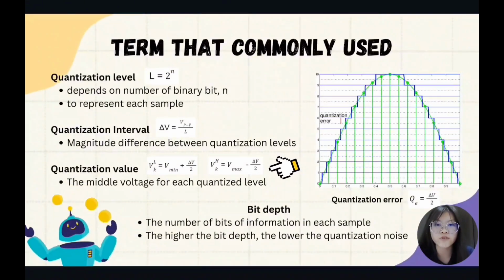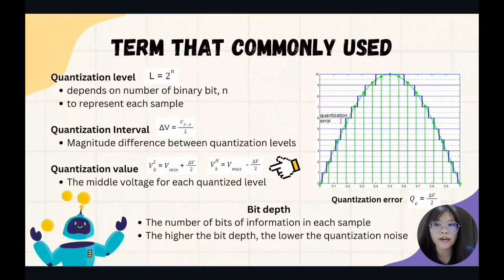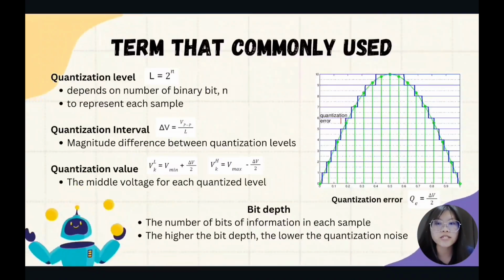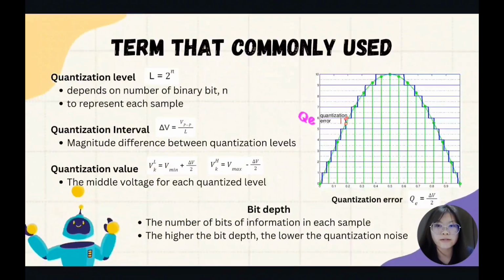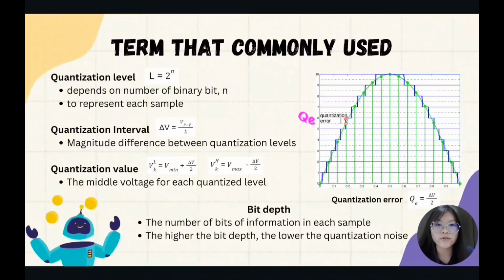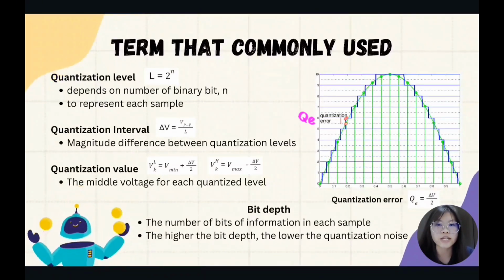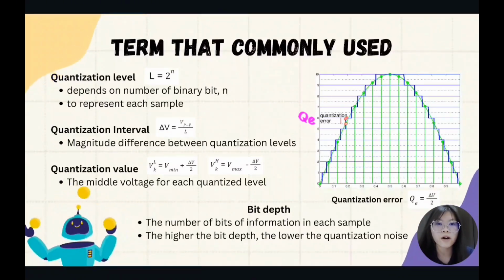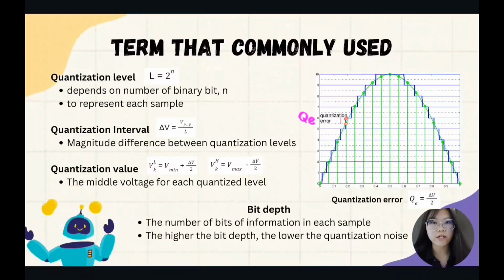There are two quantization values, VKL, which is the lowest level of quantized voltage, and VKH, which is the highest level of quantized voltage. The difference between the quantized value and the real value will be the quantization error. So, the quantization value is the difference between the maximum and minimum value of voltage, and the quantization error is delta V over 2. Not only that, bit depth is the number of bits of information in each sample. The higher the bit depth, the lower the quantization noise.